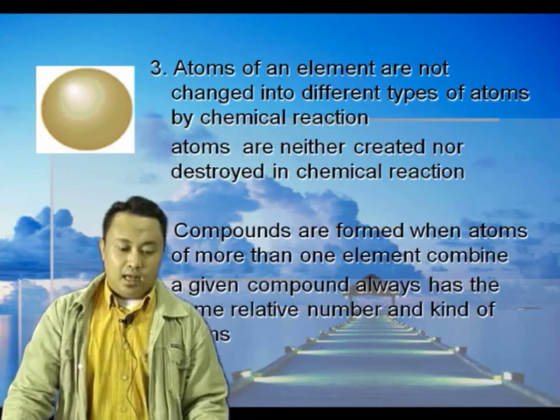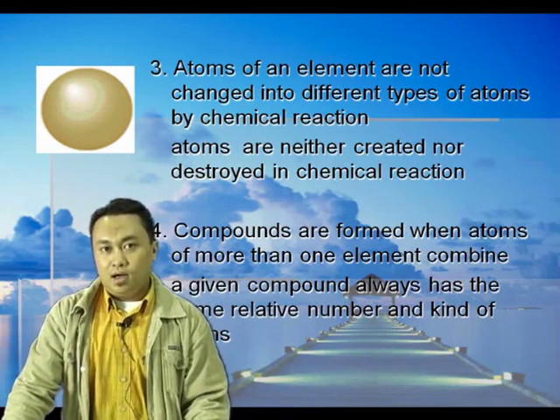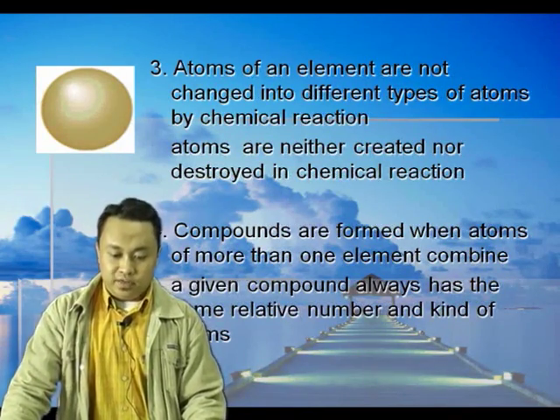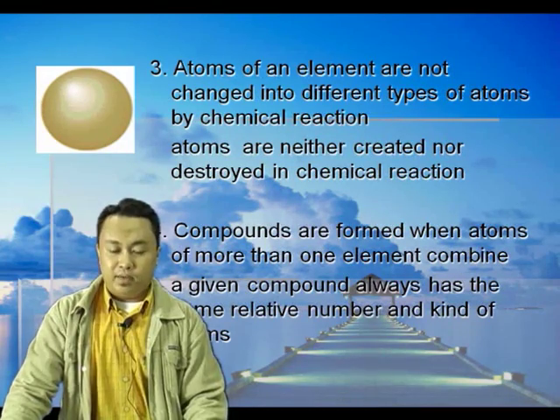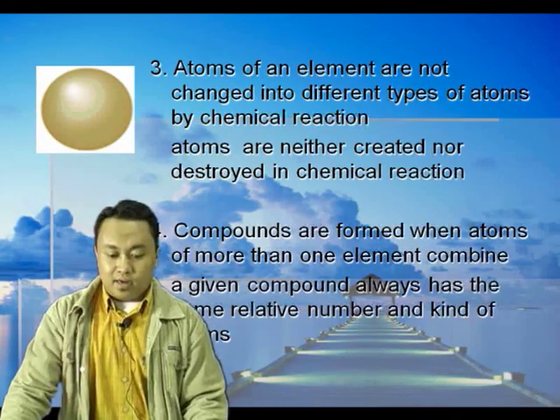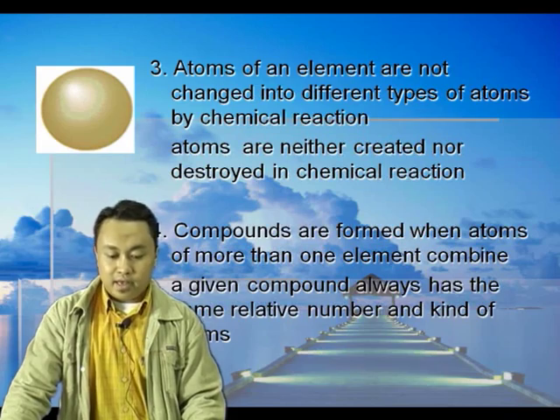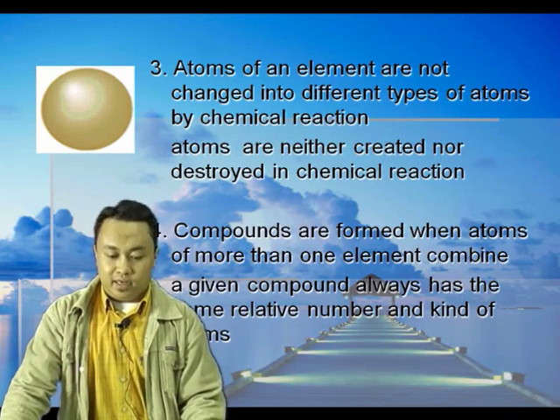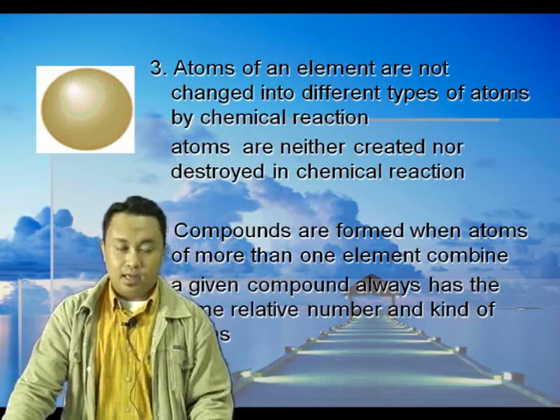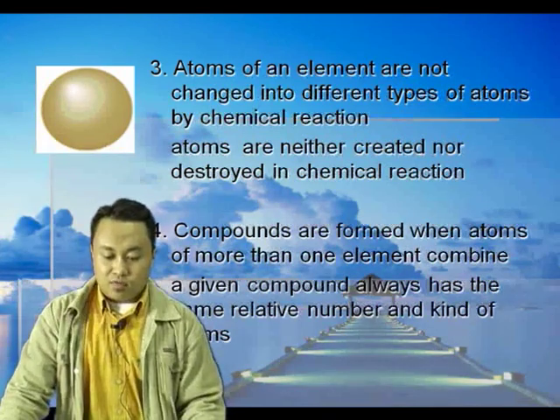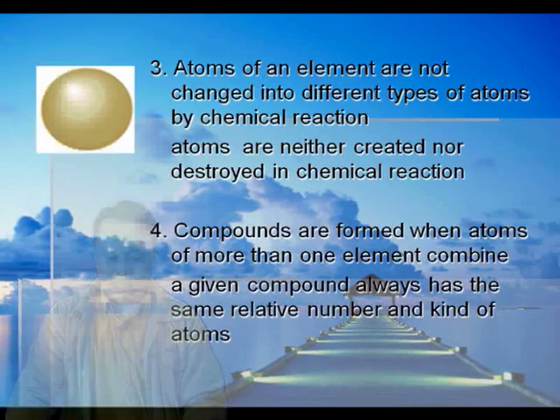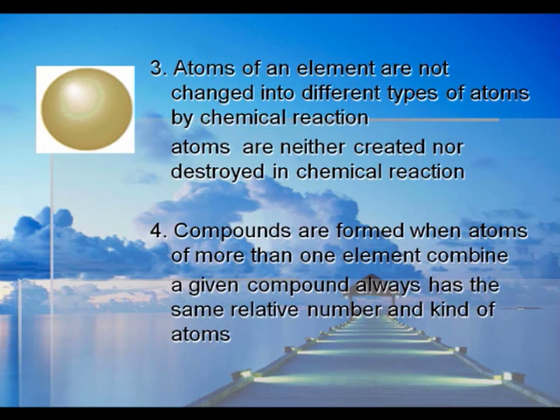And then, atoms of an element are not changed into different types of atoms by chemical reaction. Atoms are neither created nor destroyed in chemical reaction. And the last one, compounds are formed when atoms of more than one element combine. A given compound always has the same relative number and kind of atoms.